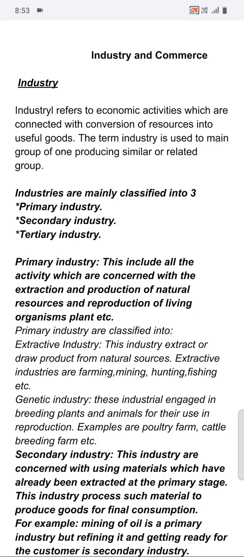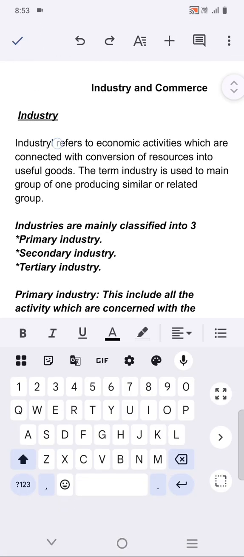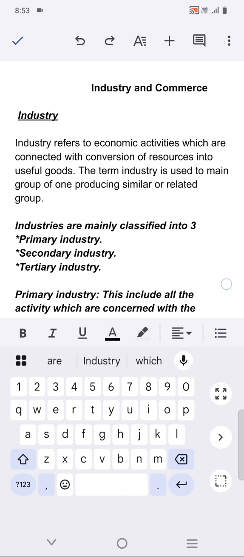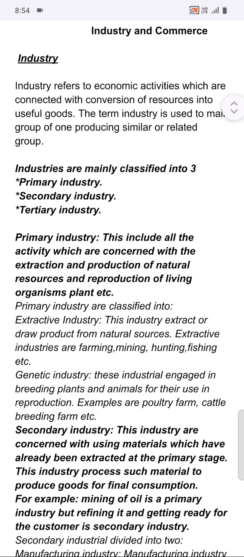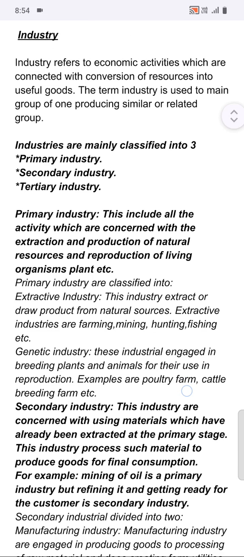The term industry is used to mean a group of units producing similar or related goods. Here the industry means where one good or similar types of goods are being produced. So industries are classified into three types: primary industry, secondary industry and tertiary industry.